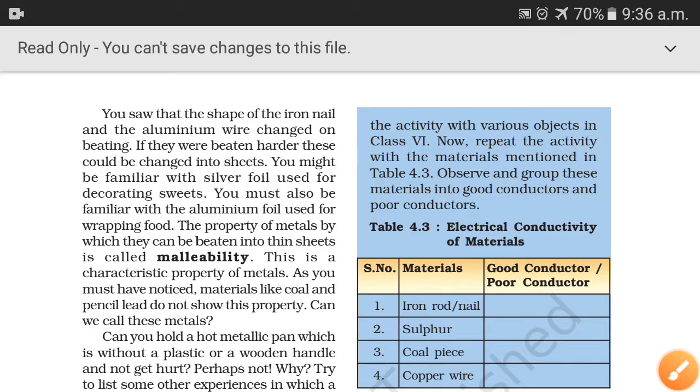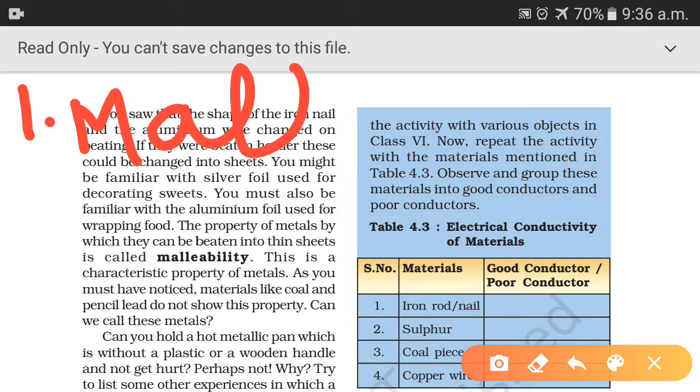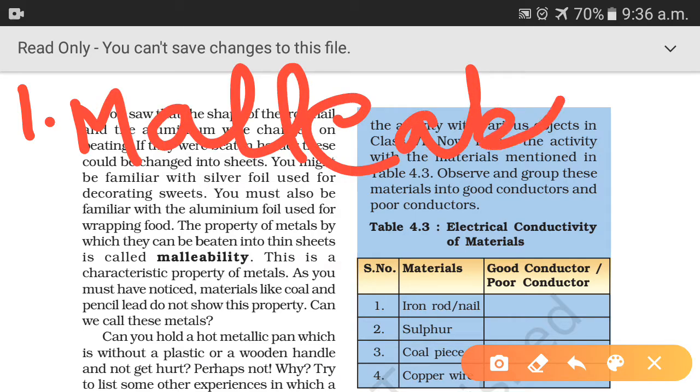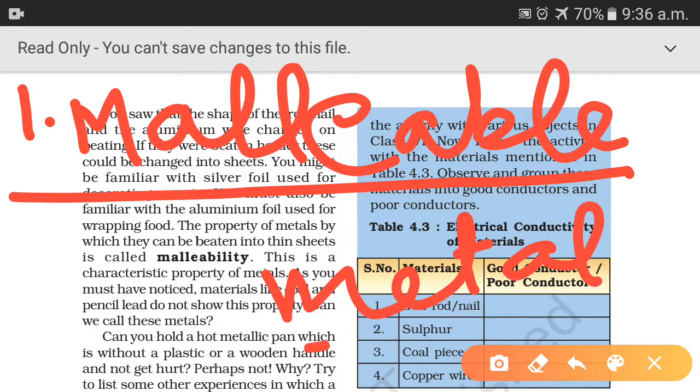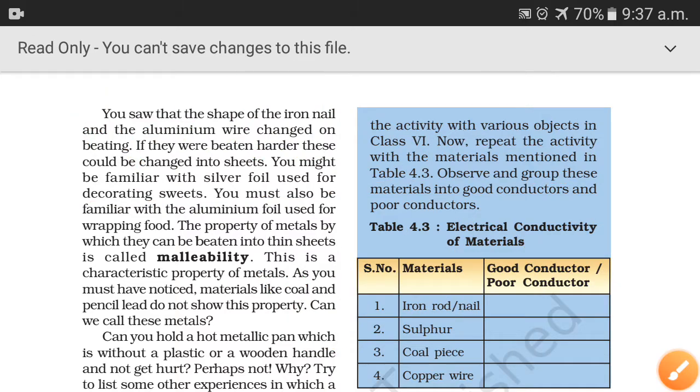So what is the first physical property of metals? That metals are malleable. This is the first physical property of metals, and this is a characteristic property of metals, right?